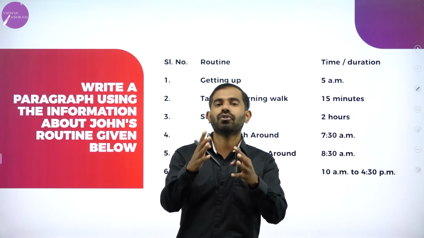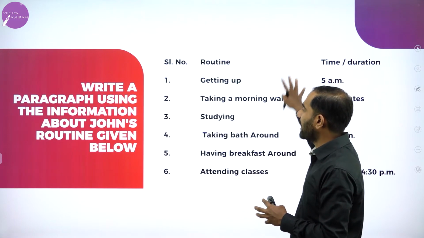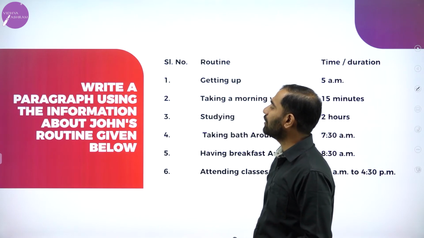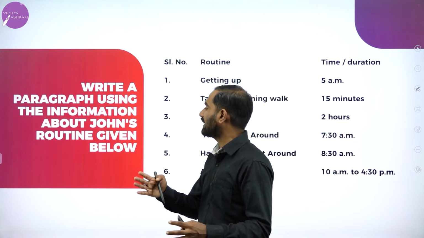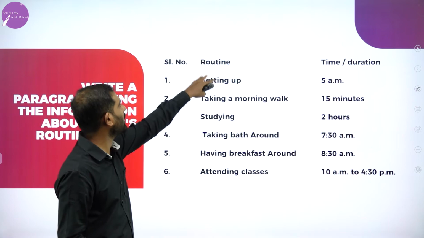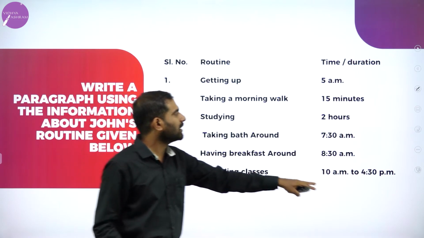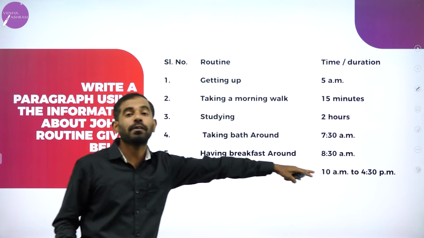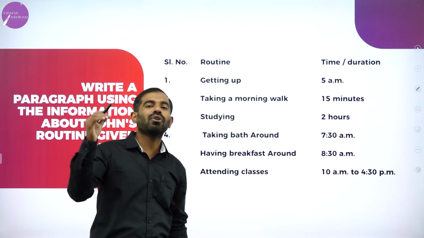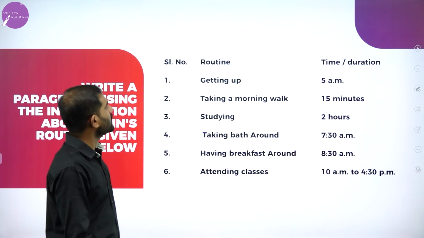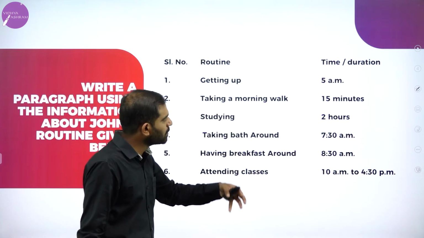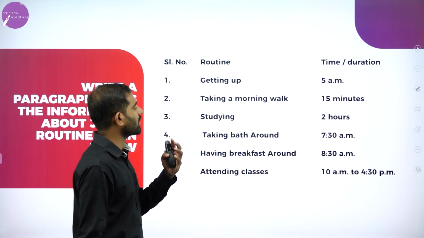In your workbook, if you observe, this is in the form of a table and they have given the instruction saying write a paragraph using the information about John's routine given below. They have given the routine and the time and duration, the activity that he is going to perform, and there is a time duration, allotted time that he performs. And using this table, you are going to write few sentences about his routine.